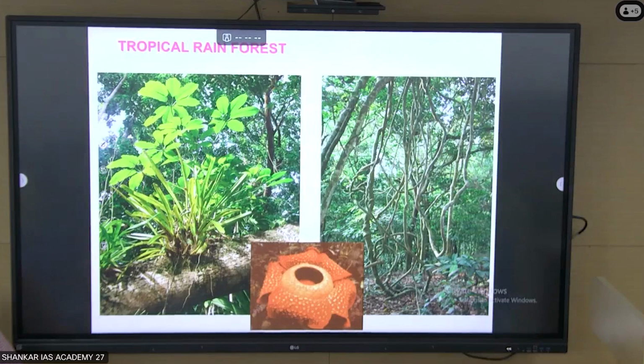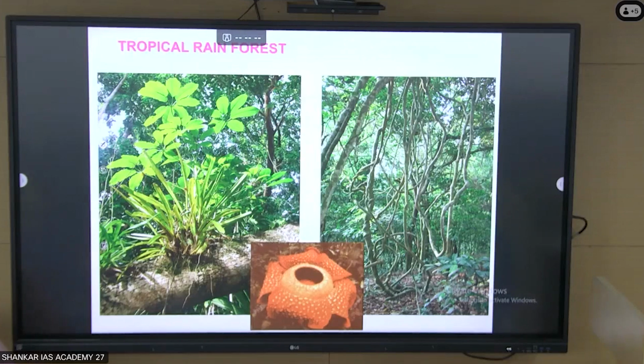Adaptation is more related to the condition, logic and condition. There is 200 to 400 centimeter rainfall. If the leaves are very thick, all the rainwater will get stagnated. Eventually, it will break it. That is the reason the leaves are very thin with a drip point. When the rainwater touches, immediately it will bend and drip out all the rainwater.